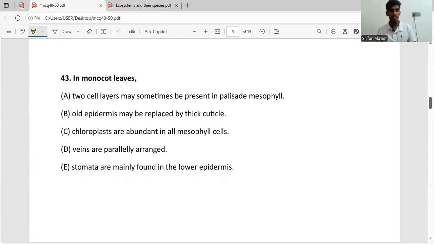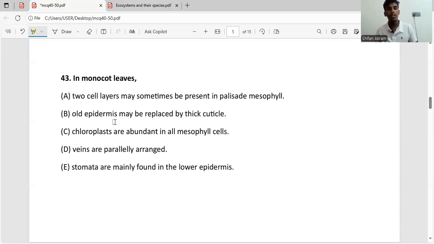Now let's go to the 43rd question. In monocot leaves, they say two cell layers may sometimes be present in the palisade mesophyll. We know monocot leaves are not separated into palisade mesophyll and spongy mesophyll. They just have a mesophyll layer. Because monocot leaves are thin, they don't need a separate palisade layer and spongy layer for gas exchange and photosynthesis. So this statement is wrong. Then we eliminate it. Then we have the second statement.